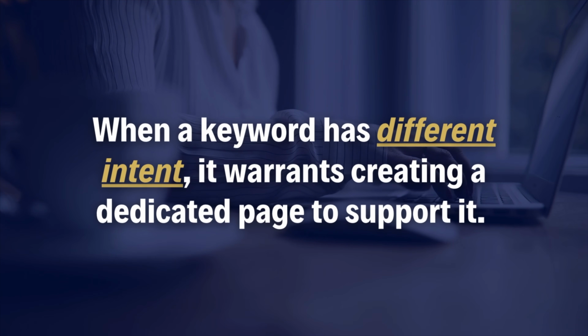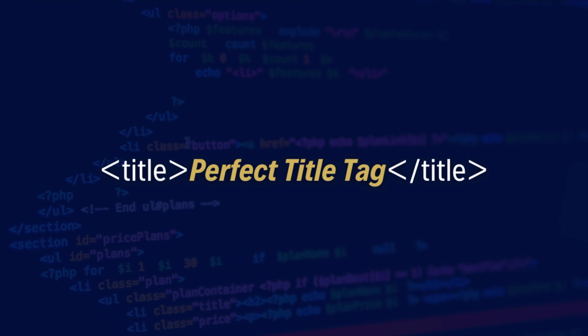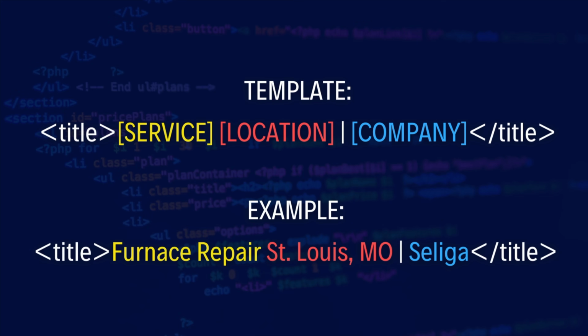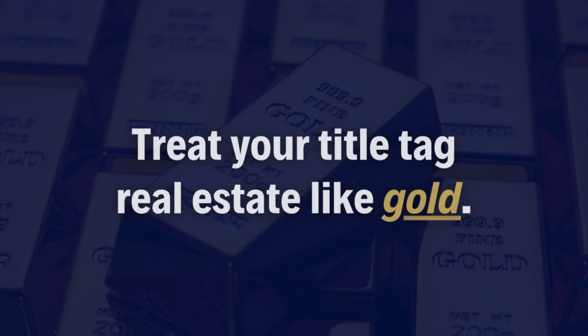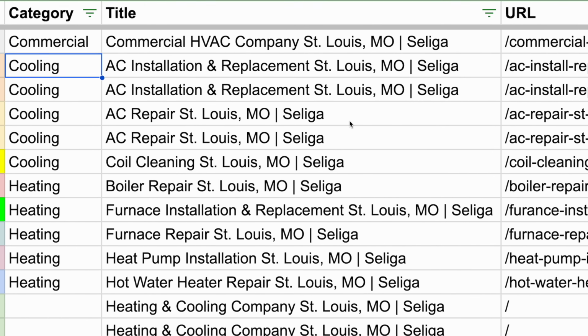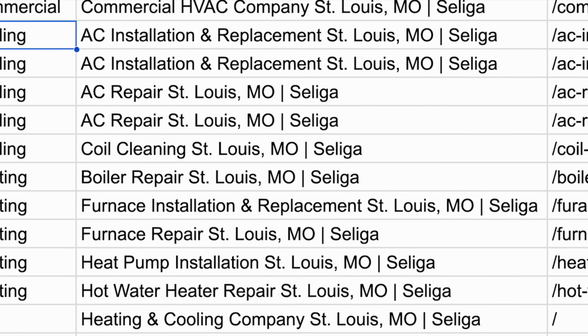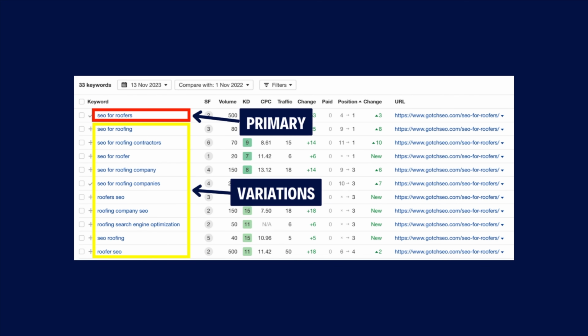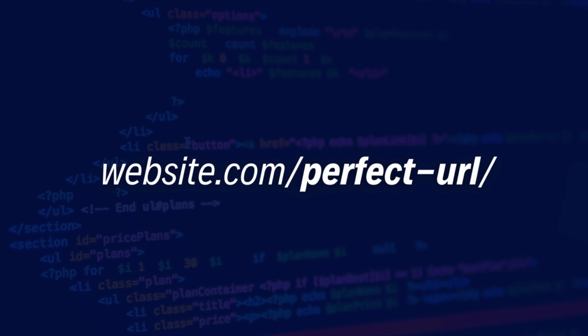And once you've identified all the different keywords with different intents, it's time to map out the perfect title tags. So my strategy is to get the core service offering and city front loaded in the title. Treat your title tag real estate like gold and use it to add the most important keyword phrase for that page. And remember, one focus keyword per page is ideal, and don't worry, you'll still rank for all the variations of that keyword. So now let's move on to the perfect URL structure.